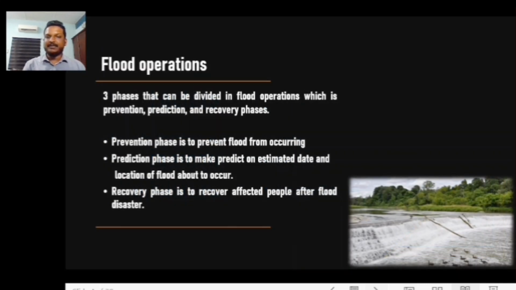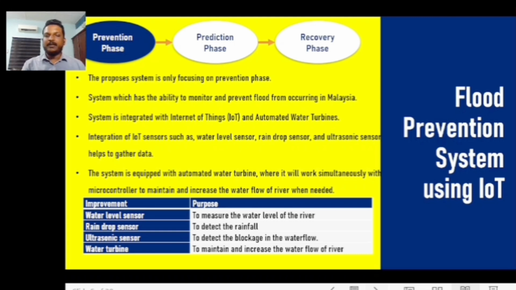The three common phases in flood operation are prevention, prediction, and recovery. Prevention is to prevent flood, prediction is to make predictions, and recovery is to recover affected people. In Malaysia and other countries, they focus more on the prediction and recovery phases compared to the prevention phase. So the proposed system is only focusing on the prevention phase, where the system has the ability to monitor and prevent flood from occurring in Malaysia.